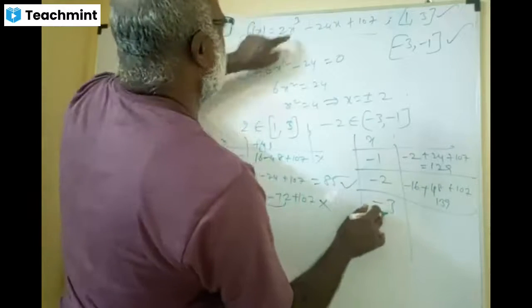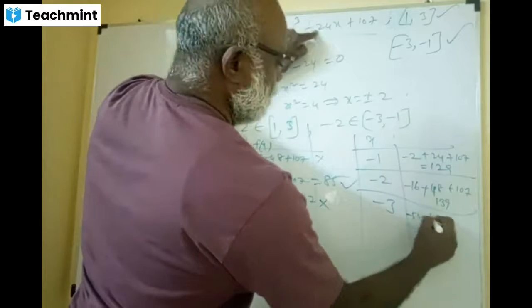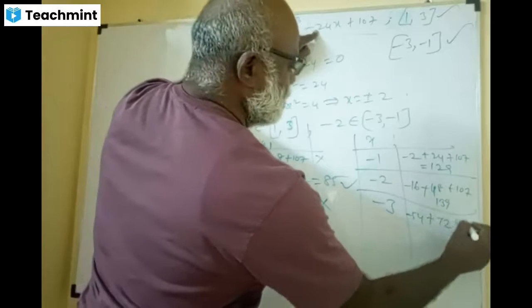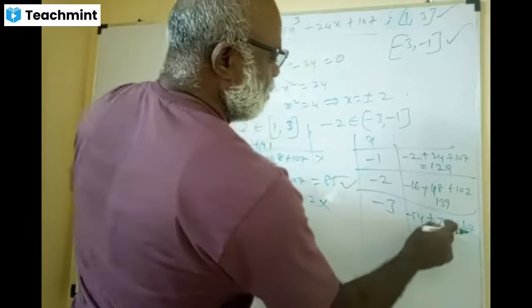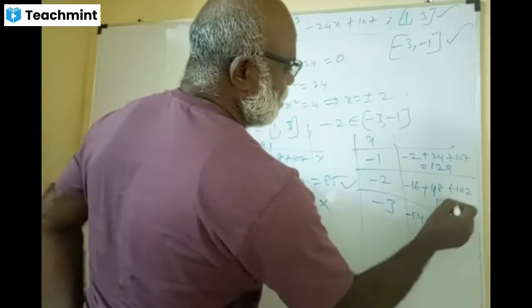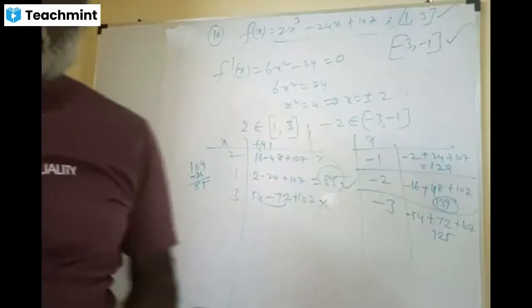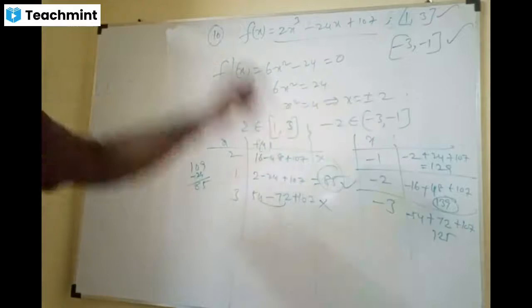Third one, minus 3 power, minus 54, plus 72, plus 107. 107 plus 18 is 125. So the maximum is 139 and 85. Both the intervals we have done. That is question number 10.